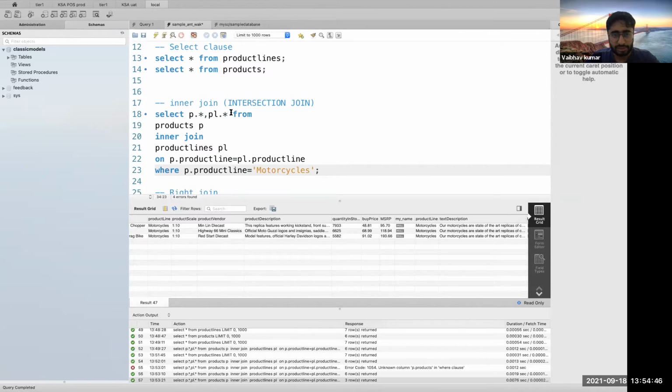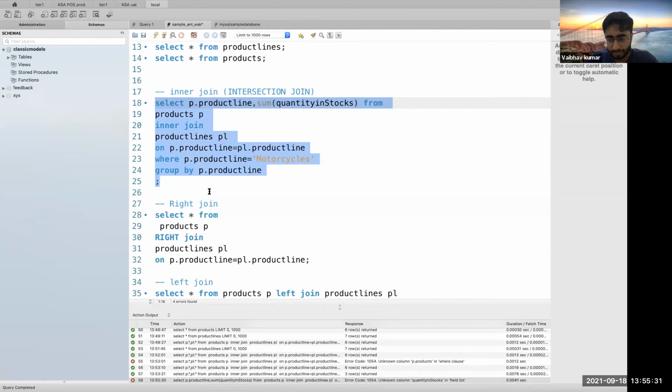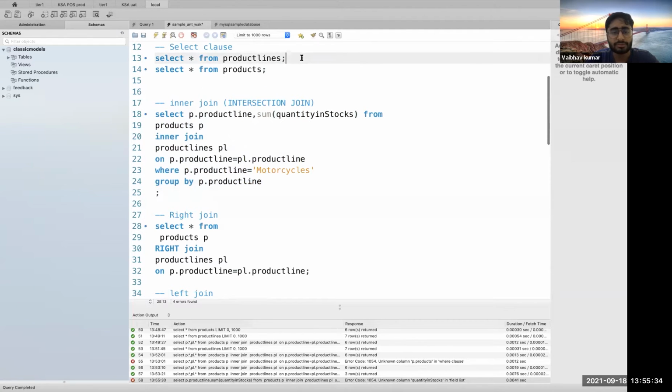So what I could have done here is select this particular column here, and sum of quantity in stock, group by product line.